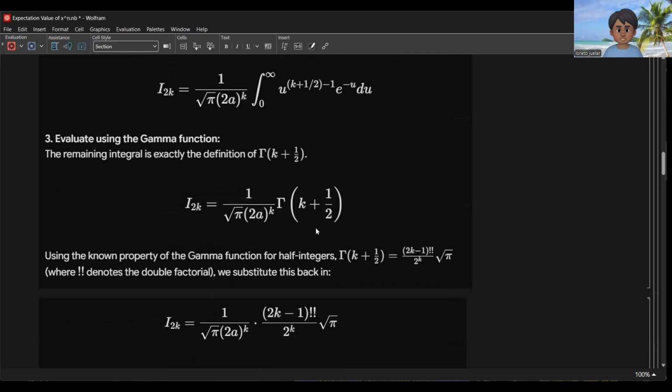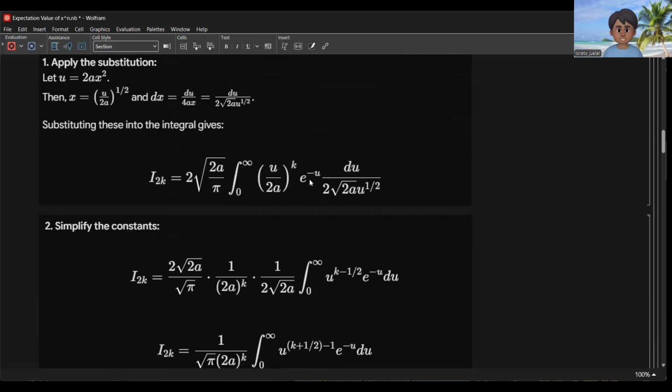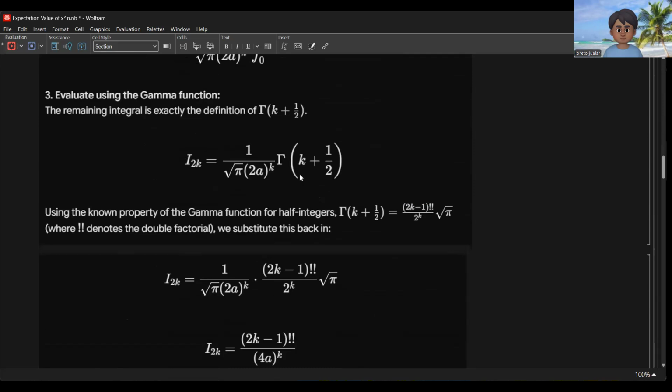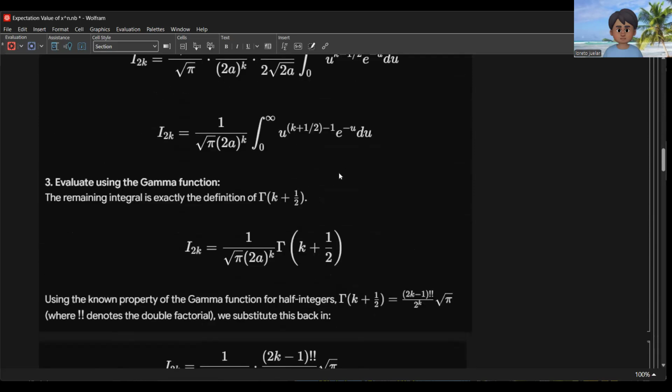By using the gamma function here, we have the gamma of k plus 1/2, with the constant 1 over the square root of pi times 2a raised to the k.